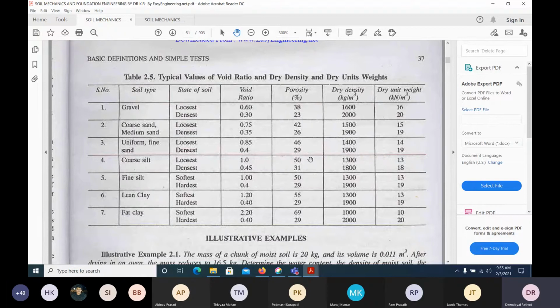In that case, we have done all the basic tests, and this is the density given here, dry density and the void ratio and so on. Okay, gravel loosest state, how much is the void ratio? Just have an idea about it. Densest state 0.3, loosest 0.6, coarse grain medium, and how much is the void ratio. Densest would be 0.35, 0.45, 0.4, and so on. Loosest will go on. Porosity, how much is the porosity? Loosest, densest, and how the dry density would be, and dry unit weight.